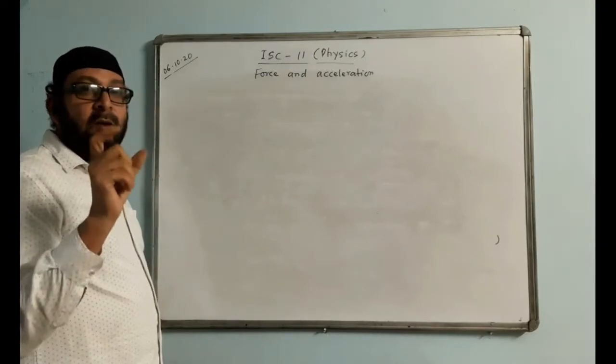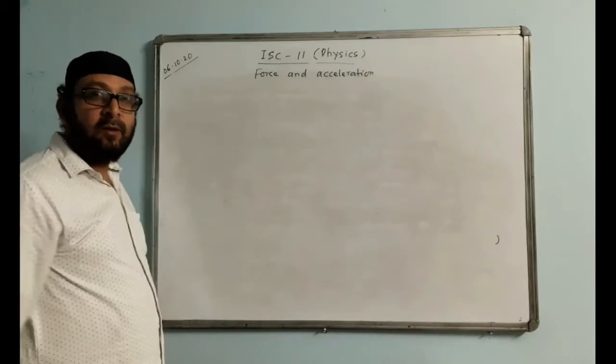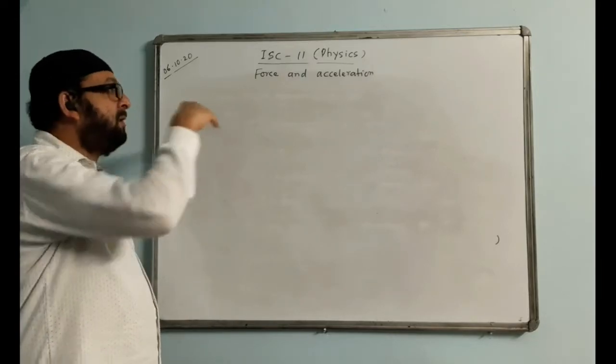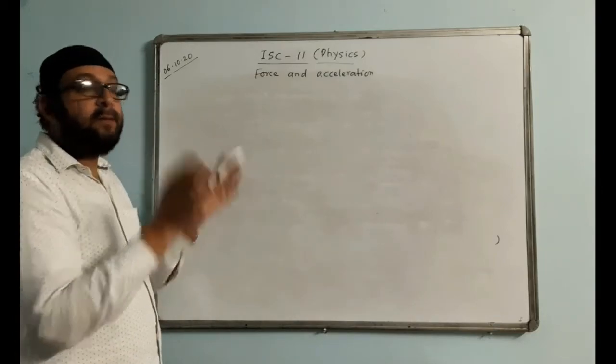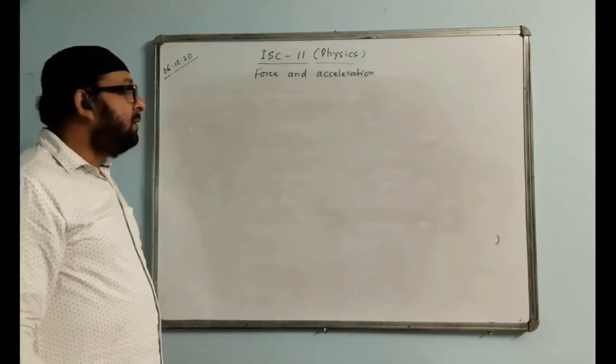The most basic law is Newton's second law. What is the meaning of basic? It means we cannot obtain this one from any other law, whereas the other 2 laws can be obtained by using Newton's second law of motion.